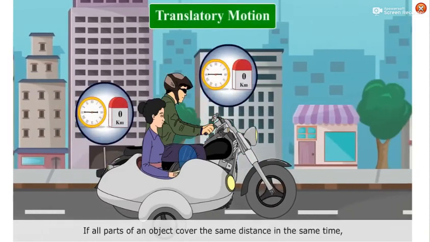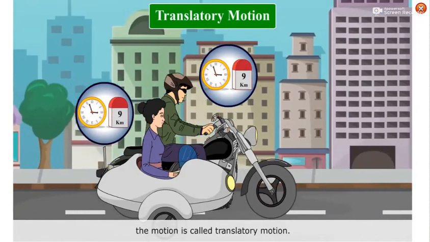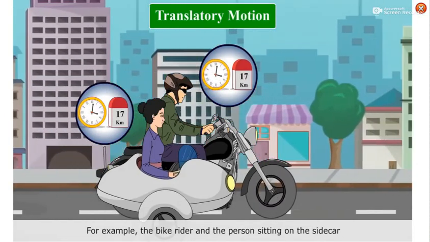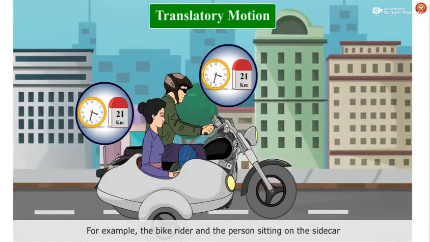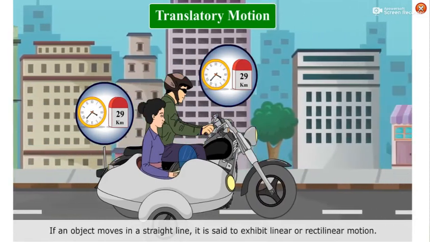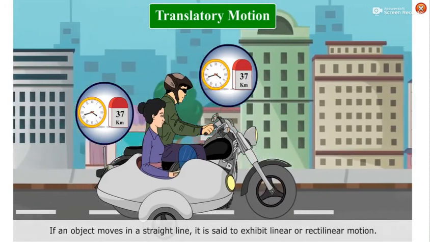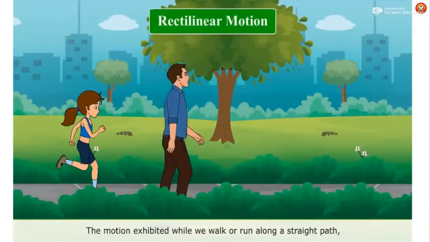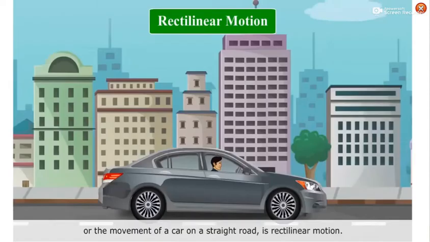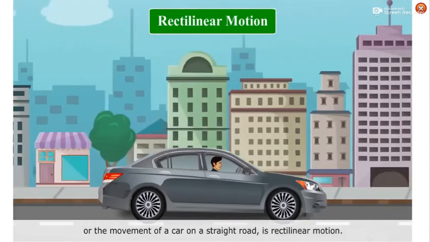If all parts of an object cover the same distance in the same time, the motion is called translatory motion. For example, the bike rider and the person sitting on the sidecar cover an equal distance in the same amount of time. If an object moves in a straight line, it is said to exhibit linear or rectilinear motion. The motion exhibited while we walk or run along a straight path, or the movement of a car on a straight road, is rectilinear motion.